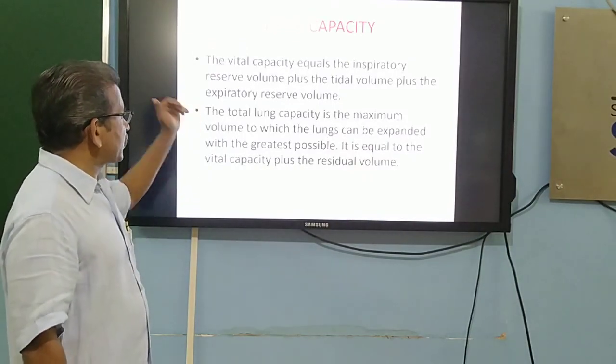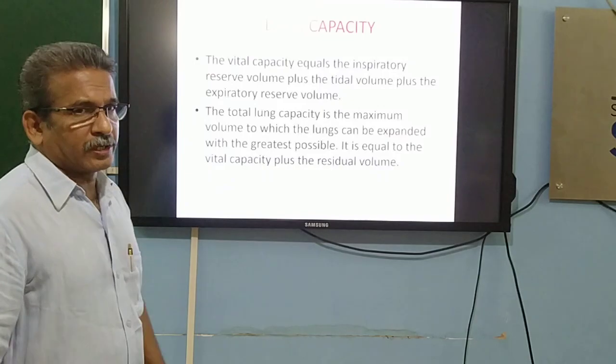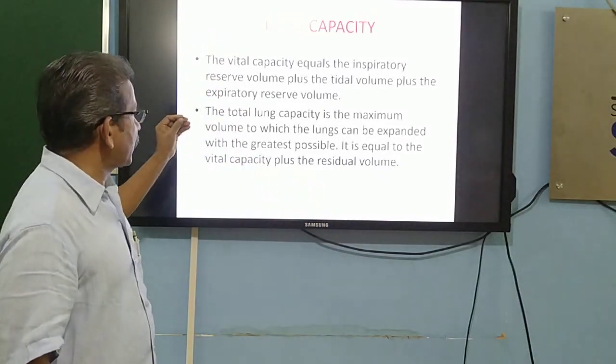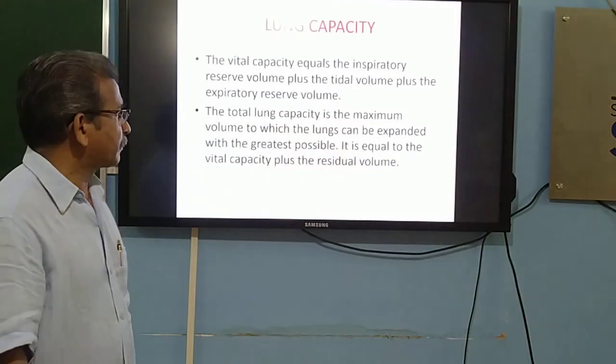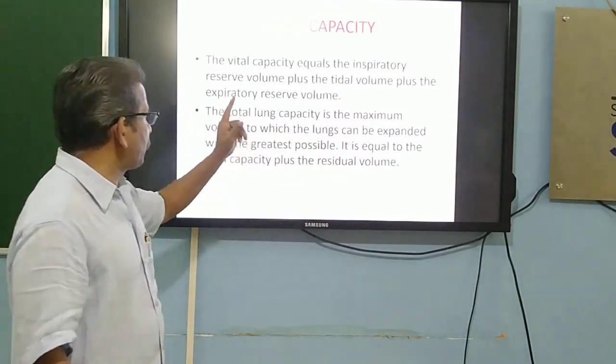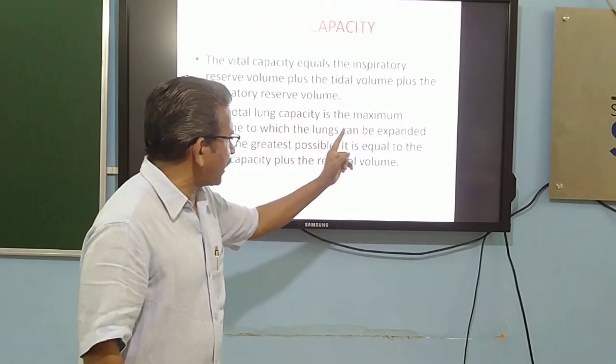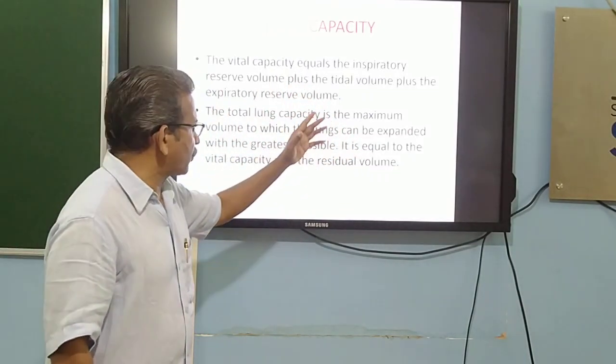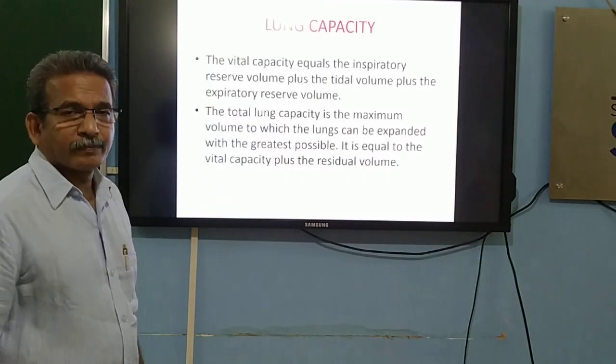Then next is the total lung capacity. Another expression of lung capacity is called total lung capacity. It is the maximum volume to which the lungs can be expanded with the greatest possible effort.